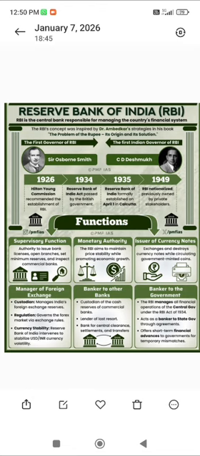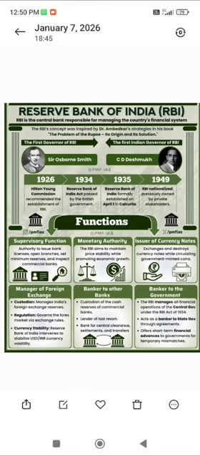The next function of RBI is banker to other banks. They provide loans to other banks. If some commercial banks are in need of loan facilities, or are in a deficit of funds, in that case the Reserve Bank of India provides a loan to those banks, that is, to commercial banks in a difficult situation or bankruptcy.